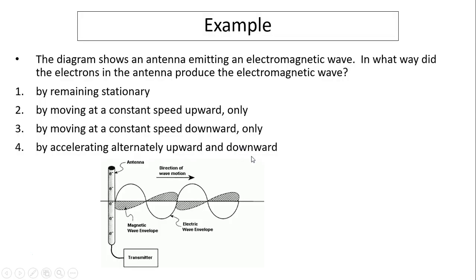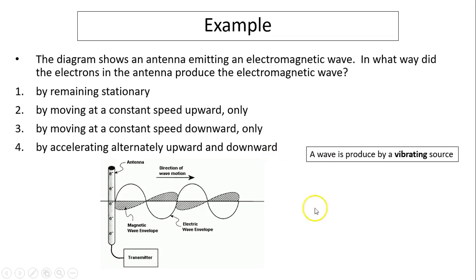Example: the diagram shows an antenna emitting an electromagnetic wave. In what way did the electrons in the antenna produce the electromagnetic wave? By remaining stationary, by moving at a constant speed upward only, by moving at a constant speed downward only, or by accelerating alternately up and down. Let's see, a wave is produced by a vibrating charge. Vibrating means it has to go up and down, so the answer is 4.